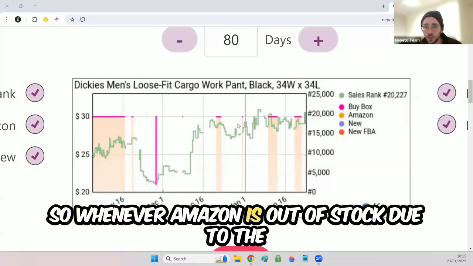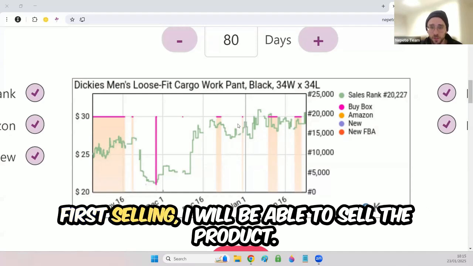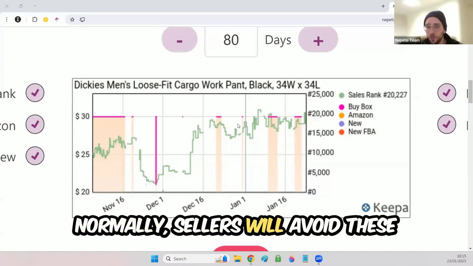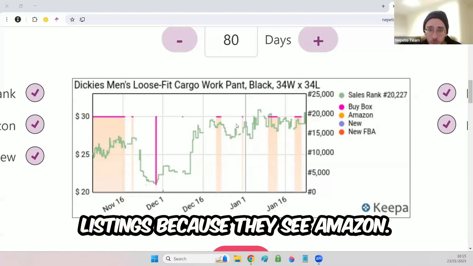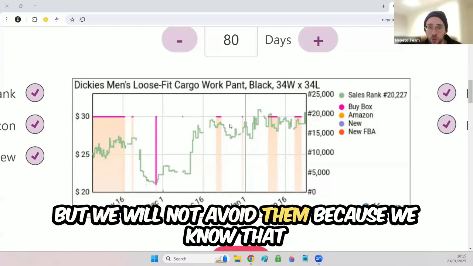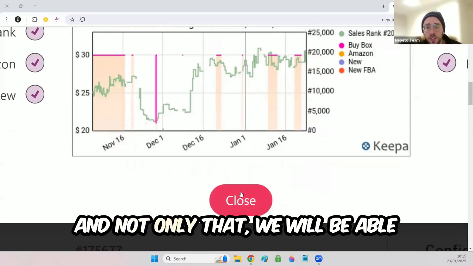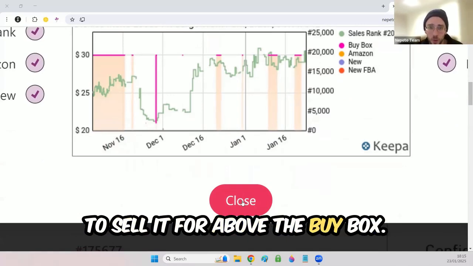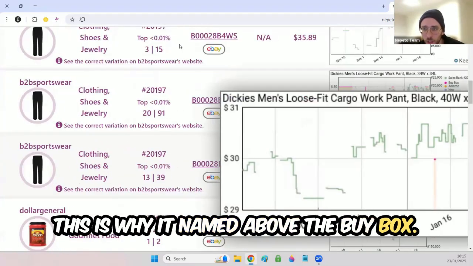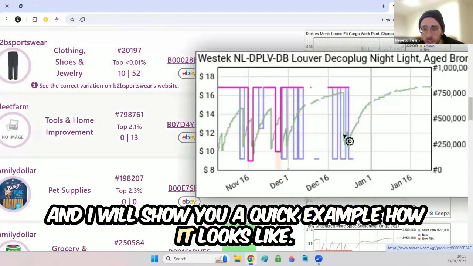So whenever Amazon is out of stock due to the fast selling, I will be able to sell the product. Normally, sellers will avoid these listings because they see Amazon, but we will not avoid them because we know that we will be able to sell in those gaps. And not only that, we will be able to sell for above the buy box. This is why it's named above the buy box. And I will show you a quick example of how it looks.